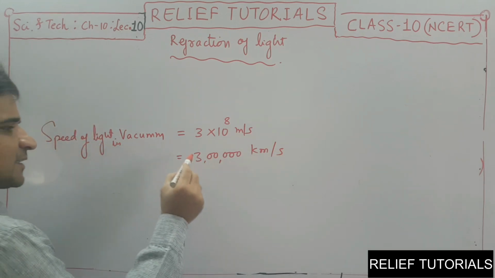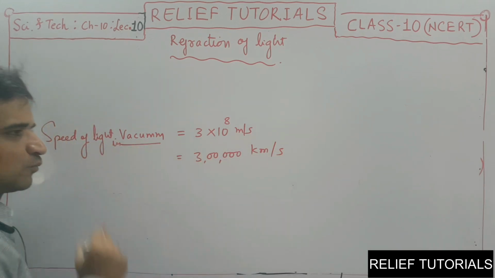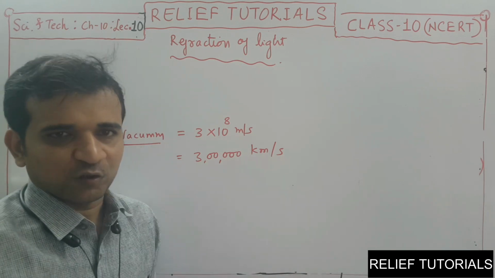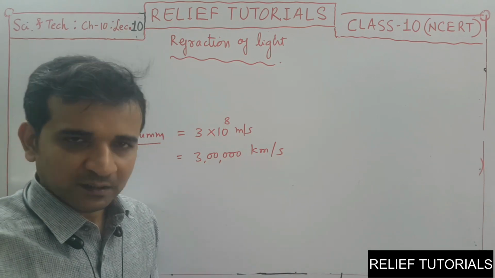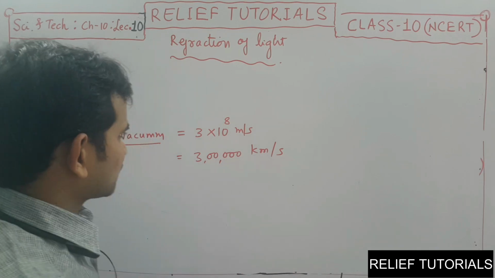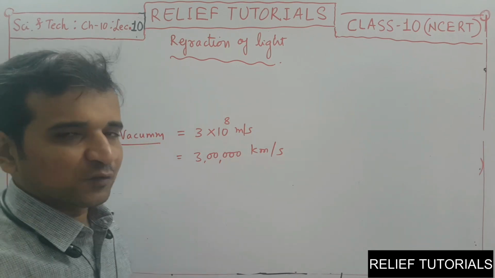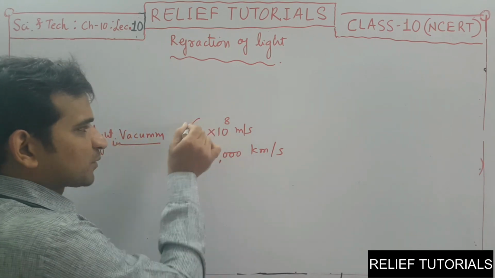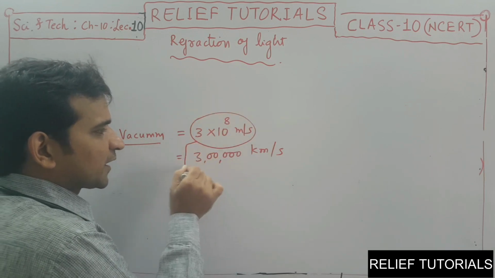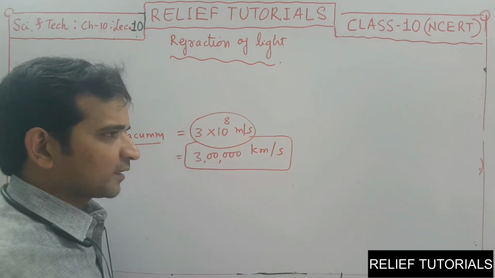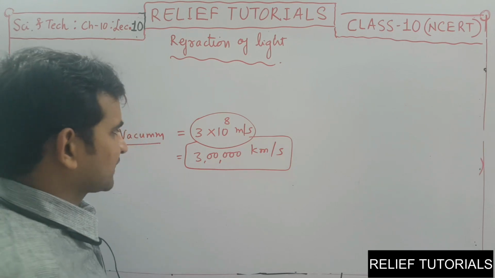When the light ray is traveling in vacuum, there is no resistance. We know no material particle is present in the vacuum. So the light ray can travel with the maximum speed, and that maximum speed is 3 into 10 raised to 8 meter per second, or 3 lakh kilometer per second.